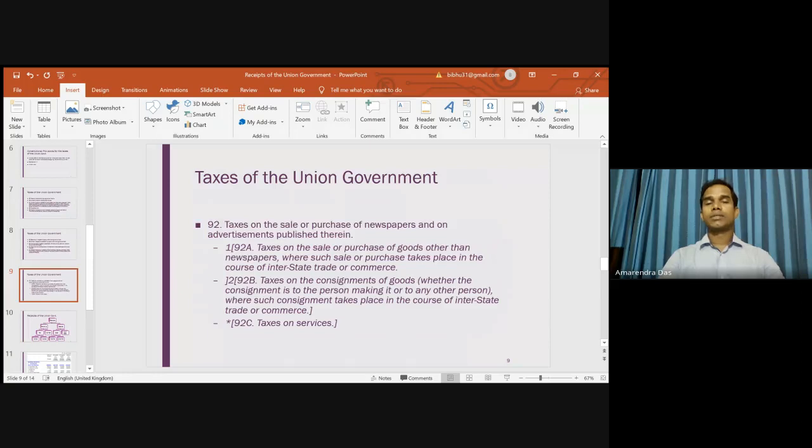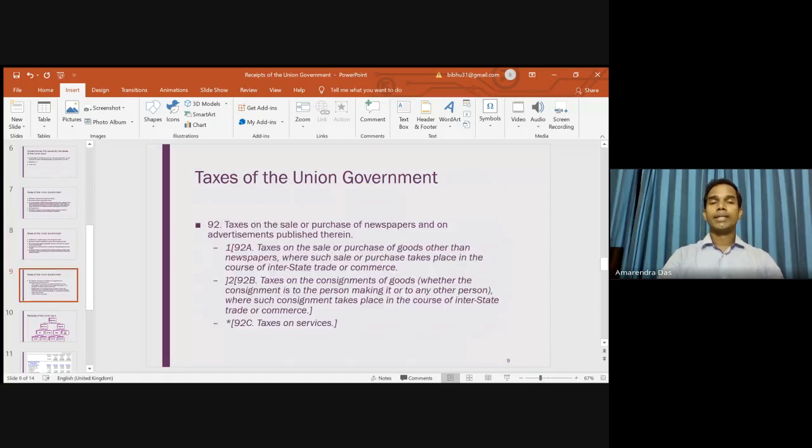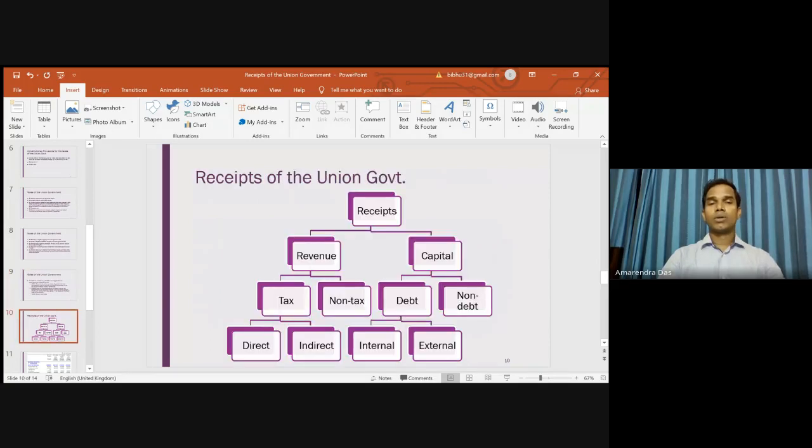That means income tax other than on agriculture, corporation tax, and then customs duty. Then we have excise duty other than on alcohol and all the other commodities. Similarly, there are many other indirect taxes mentioned between entry 82 to 92. So these are the taxation powers of the union government.